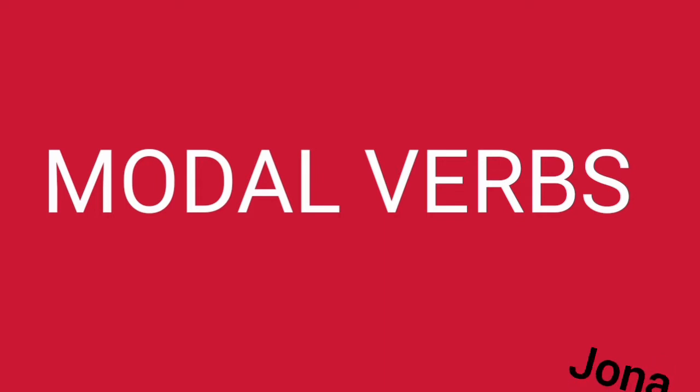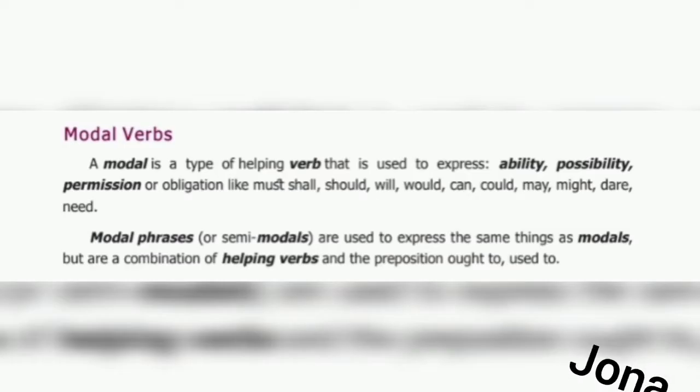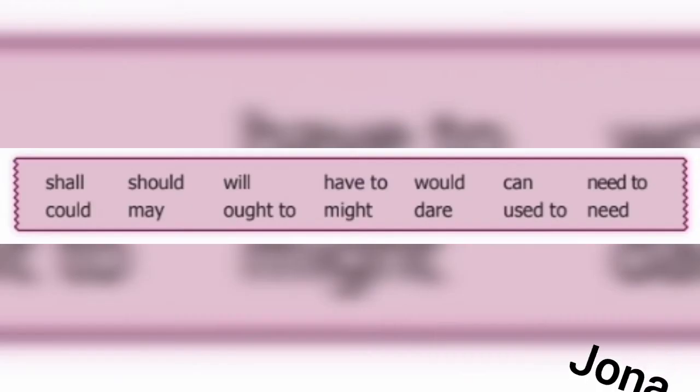These are shall, should, will, have to, would, can, need to, could, may, ought to, might, dare, used to, need. We have some modal verbs. We also use the modals to do things like talking about ability, asking permission, making requests. Okay. So let me see one by one now.